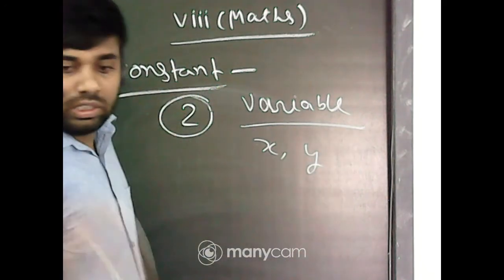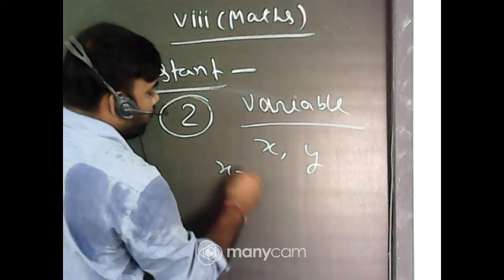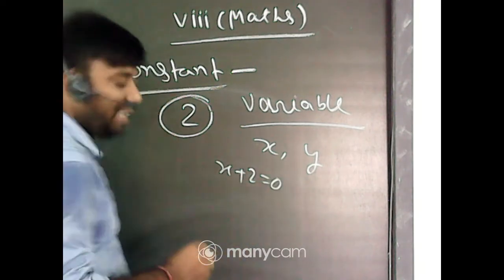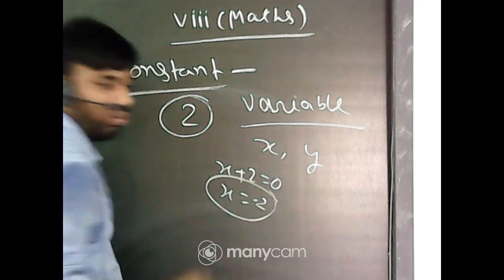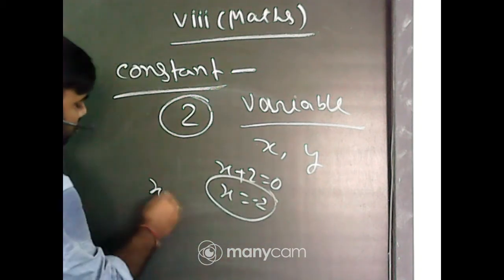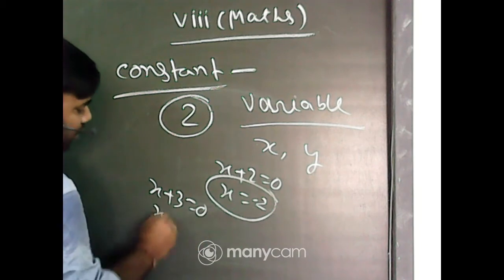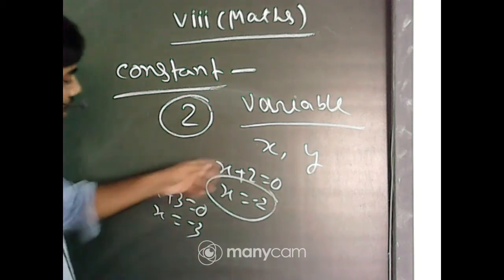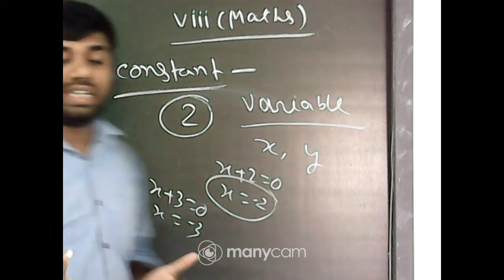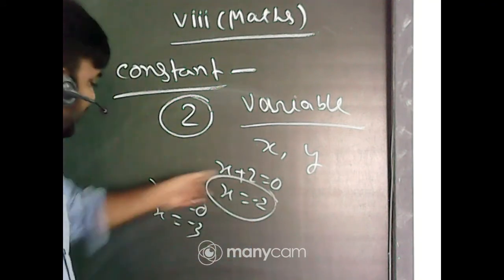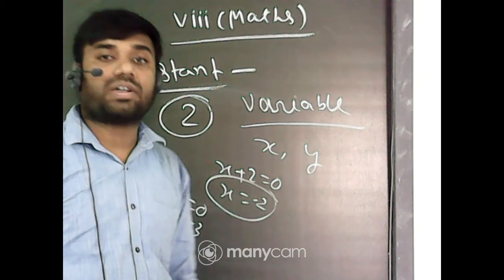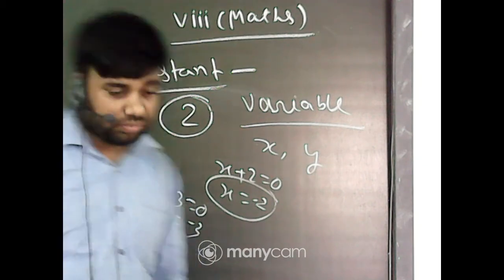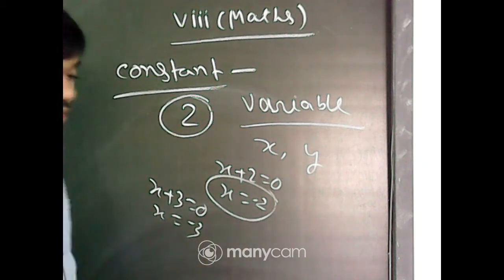Look at the board, x plus 2 equal to 0, so you can easily say, sir, x equal to minus 2. In other case, x plus 3 equal to 0, x equal to minus 3. So in these two cases, the value is changing. These are called variable. Got it, everyone? The constant and variable concept is clear.